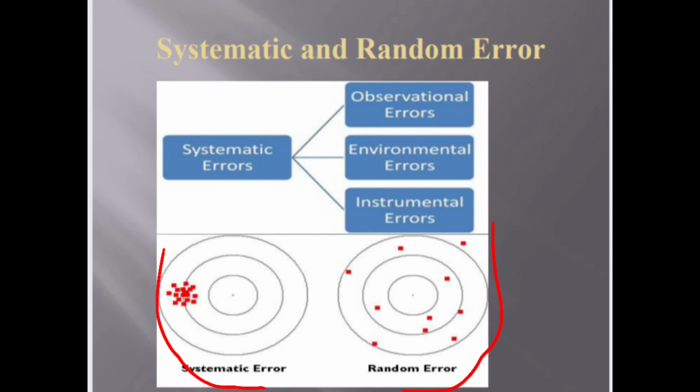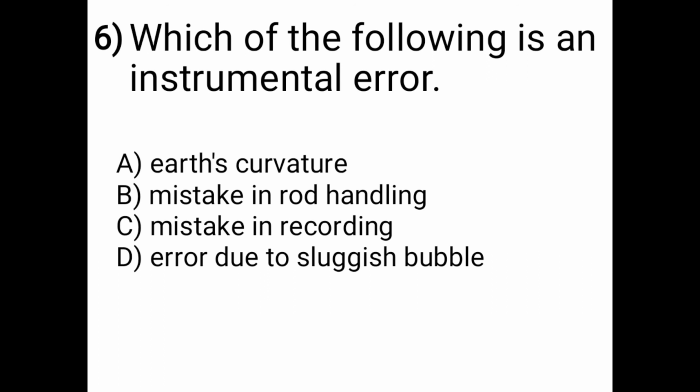So after this we see question number 6. Which of the following is an instrumental error? Options are: A is Earth's curvature, B is mistake in rod handling, C is mistake in recording, and D is error due to sluggish bubbles. So the correct answer is option D, error due to sluggish bubble. Error due to sluggish bubble is an instrumental error.